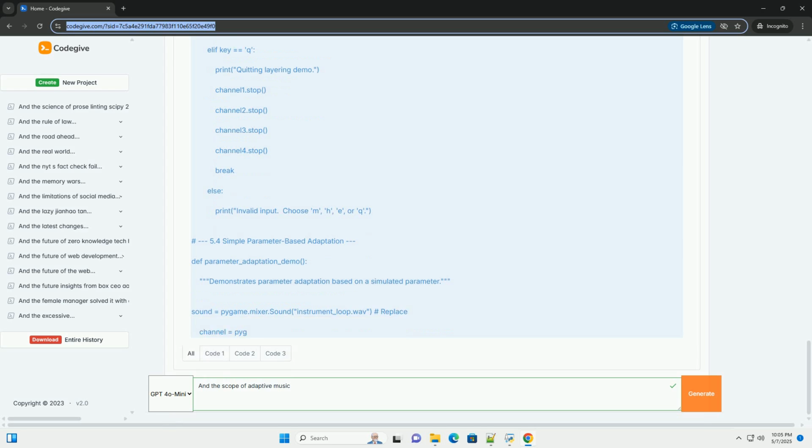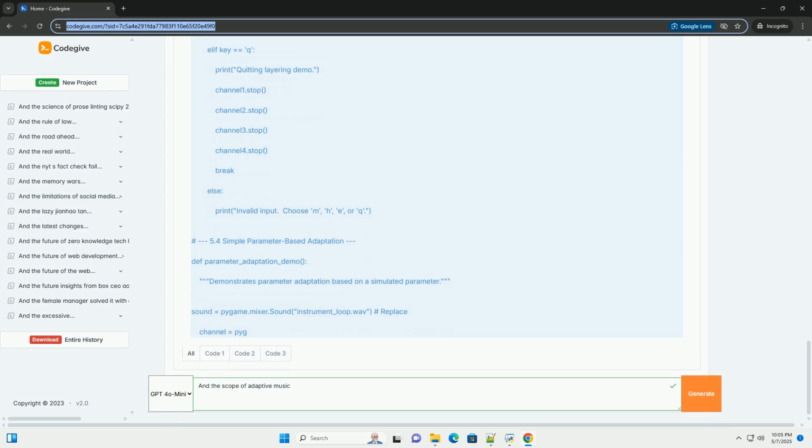Automotive. Adaptive music can be integrated into vehicle systems to respond to driving conditions, driver behavior, or passenger preferences. It can adjust the music's intensity and tempo to match the speed of the vehicle or provide alerts. Personalized soundtracks. Adaptive music could be used to create personalized soundtracks for users based on their mood, activity level, or location. The advantages of using adaptive music are significant.